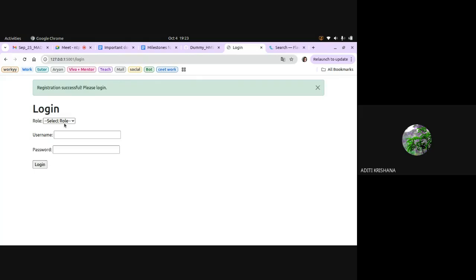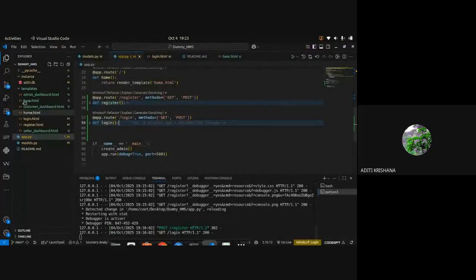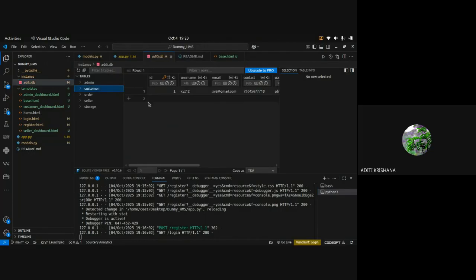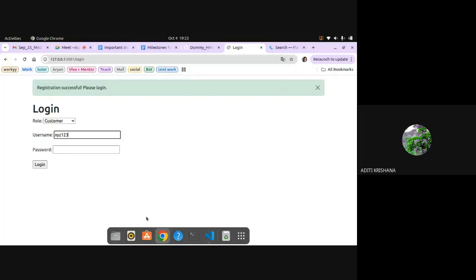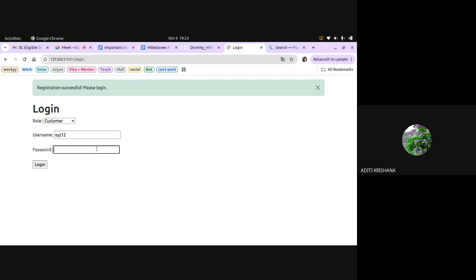Okay, let me log in. The role is customer. The username was XYZ123. I don't remember the username. One minute. Customer XYZ12. Okay. And password was 123. But now if I log in also, it will not go to the dashboard. It will be throwing error. Why? Because I have not created the dashboard route till now. Okay. It gave incorrect password. I don't remember the password there.